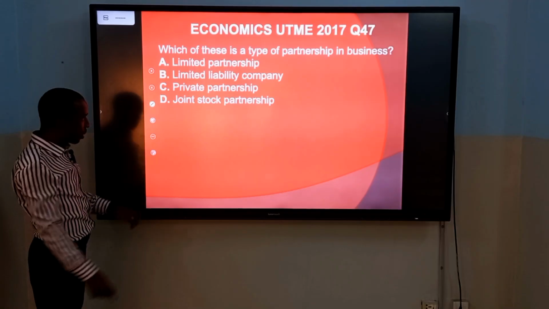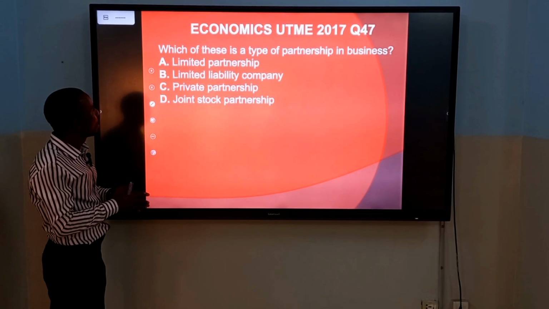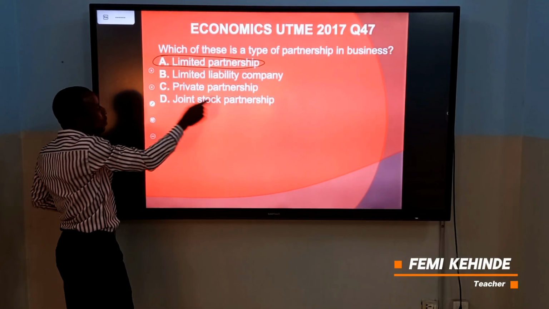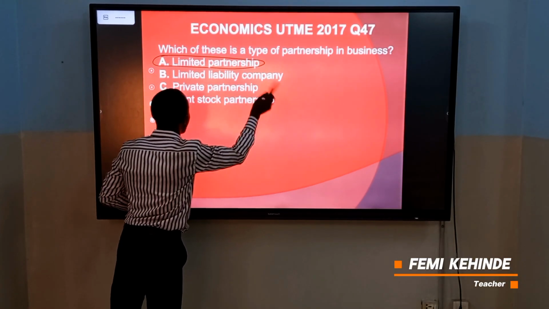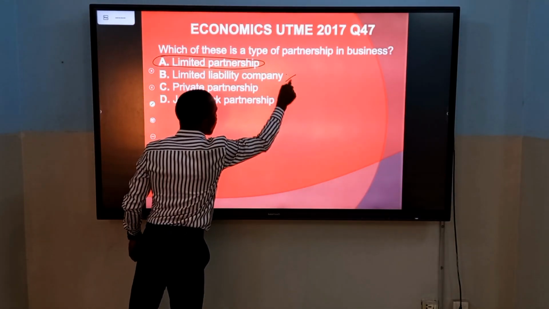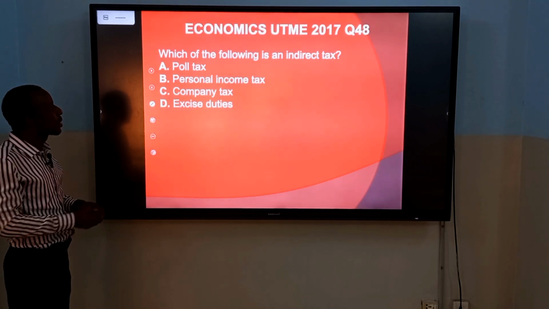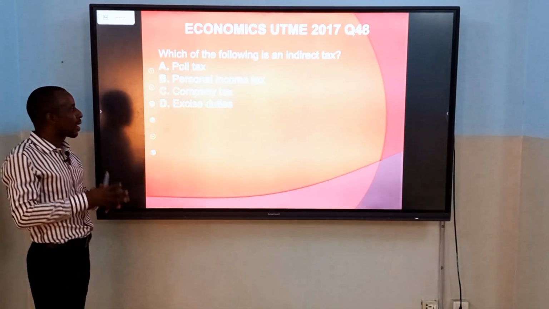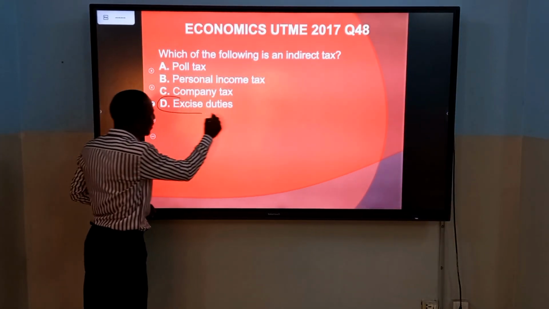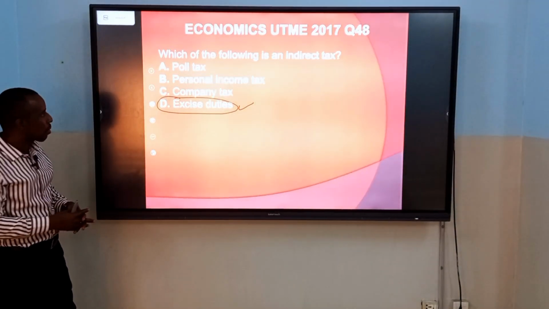To question 47, which of these is a type of partnership in business? Limited partnership is a type of partnership in business. Limited liability company is not related to partnership. Private partnership, joint stock partnership, all these three, they are not related to partnership at all. We have question 48. Which of the following is an indirect tax? Indirect tax is a tax that is levied on goods and services. So we have excise duties. Excise duties are levied on locally produced goods.